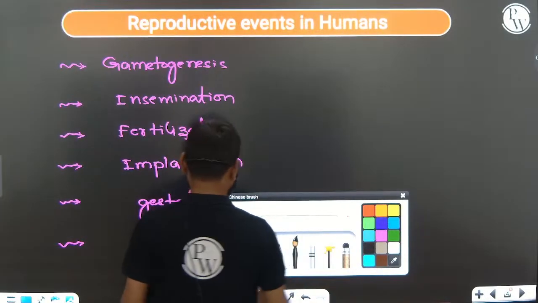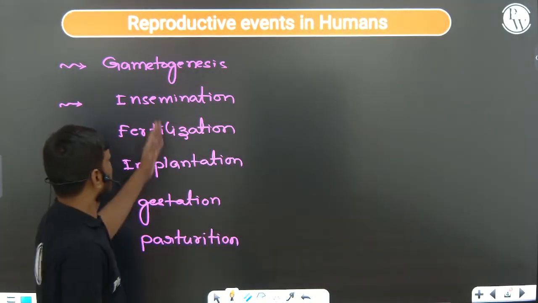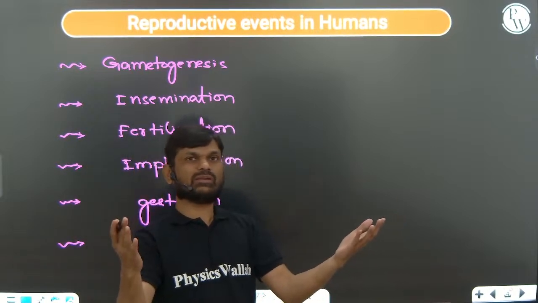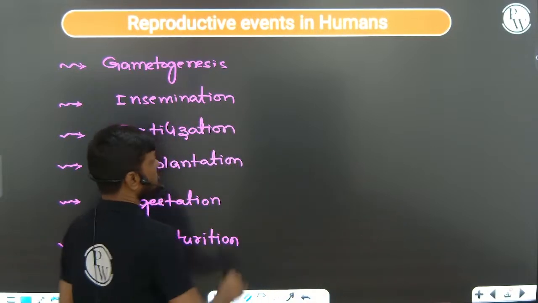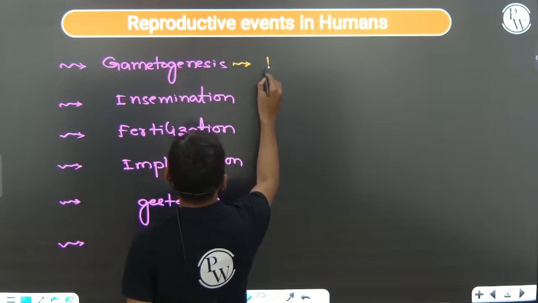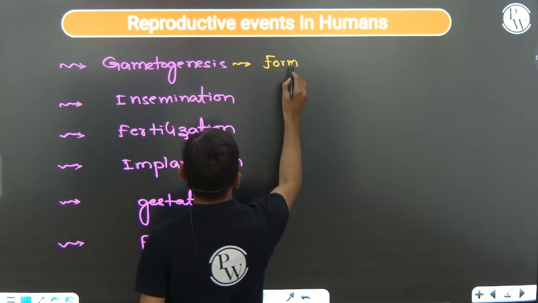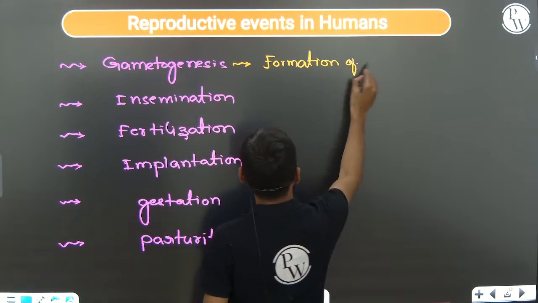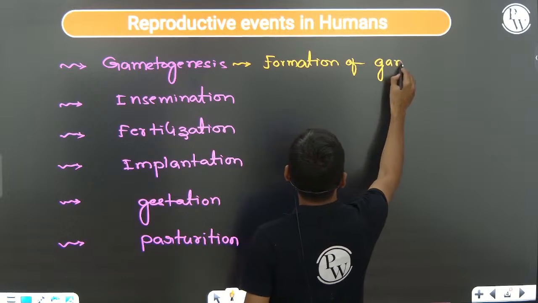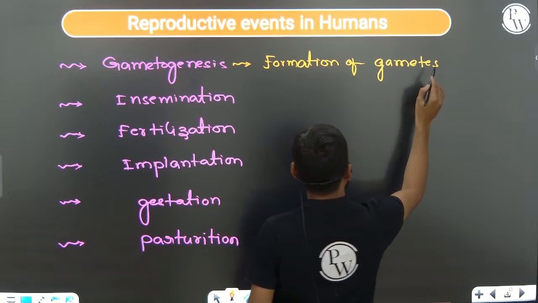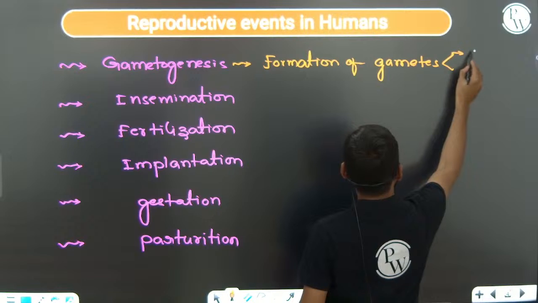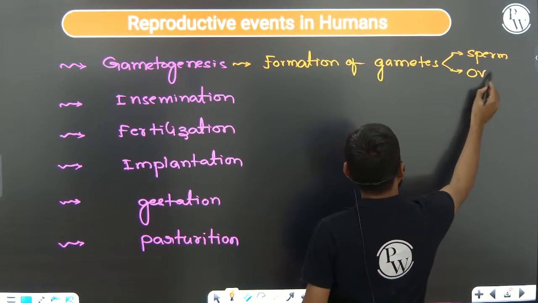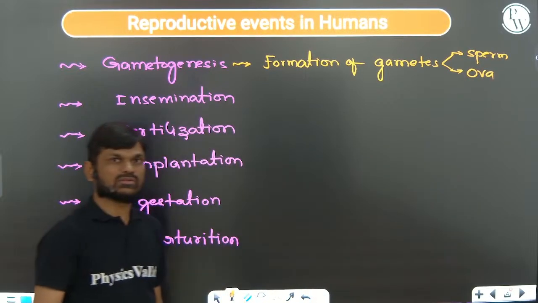Gametogenesis simply means the production or formation of the gametes, that is, male gamete and female gamete. So the formation of the male gamete sperm and the female gamete ova is called gametogenesis.